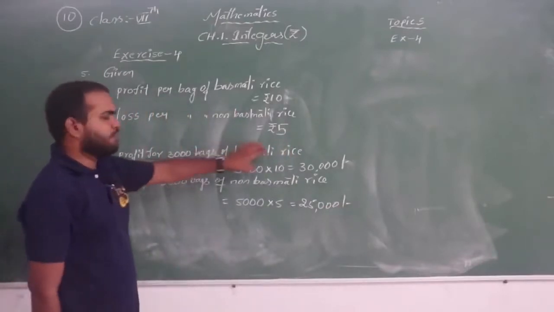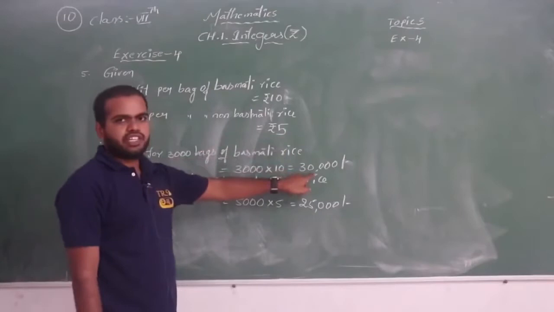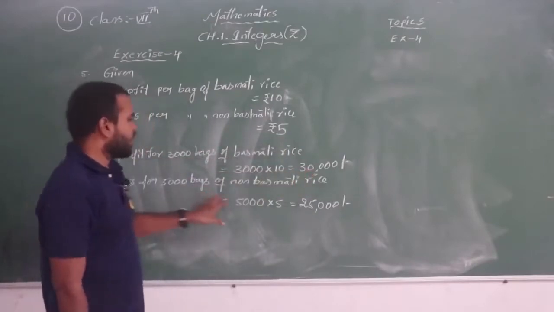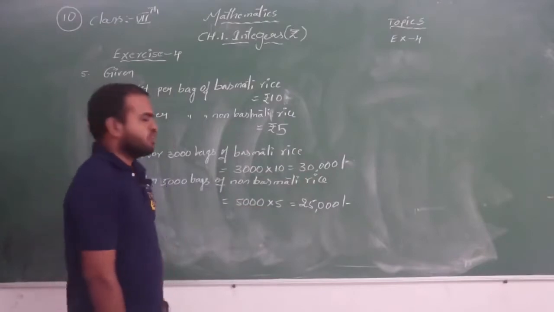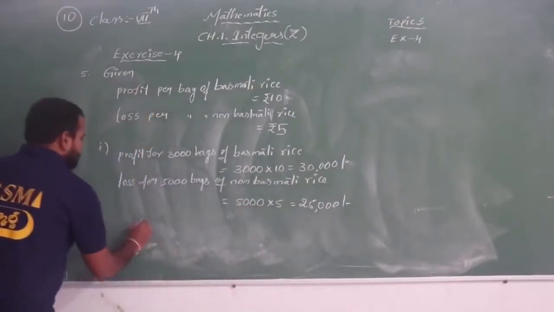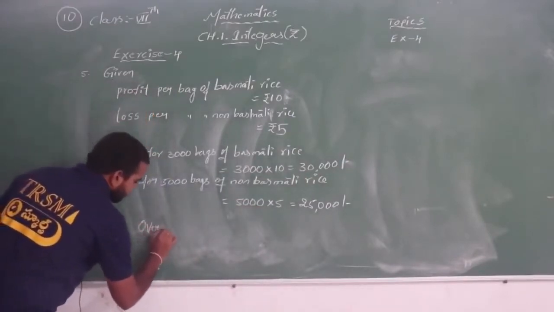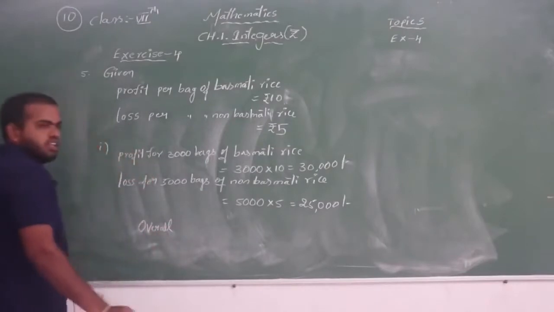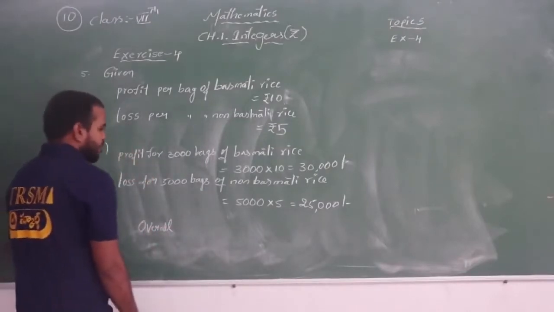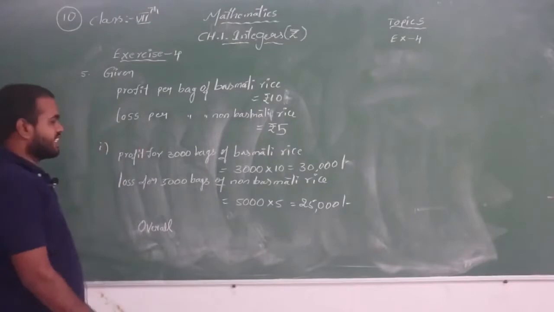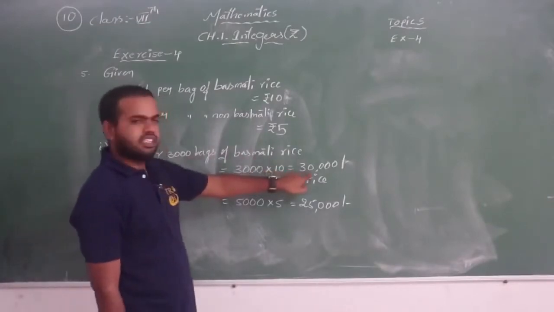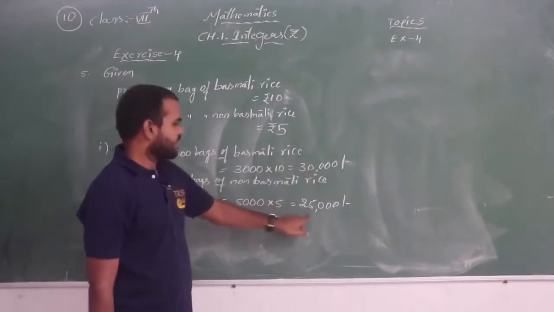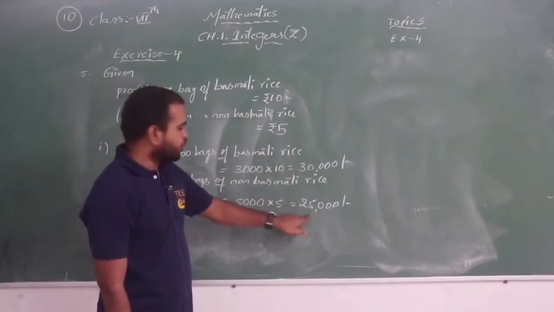So by selling basmati rice he is getting a profit of 30,000. By selling non-basmati rice he is getting a loss of 25,000. Now, overall, is he getting a profit or loss? The profit is 30,000 and the loss is 25,000.